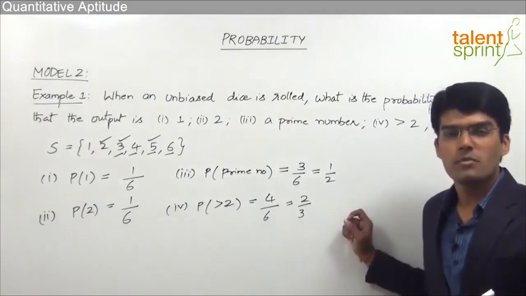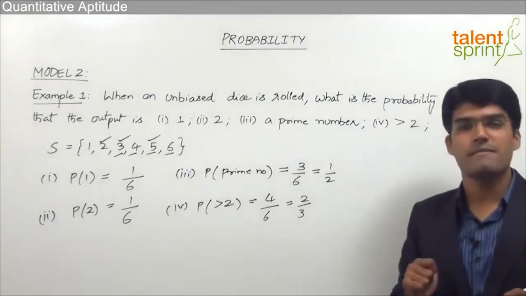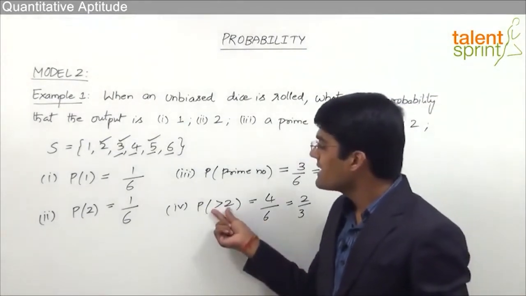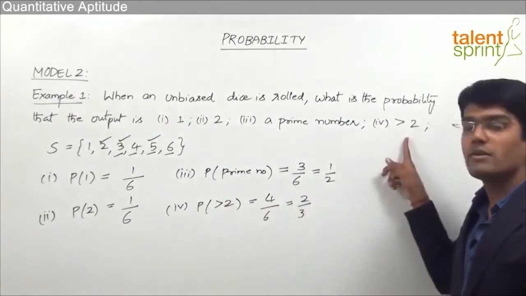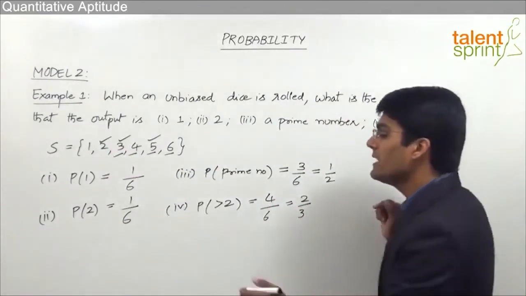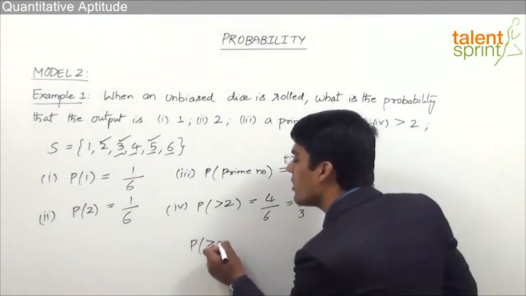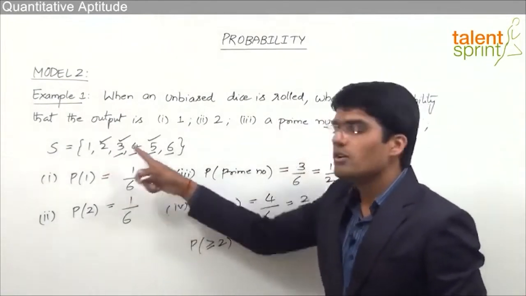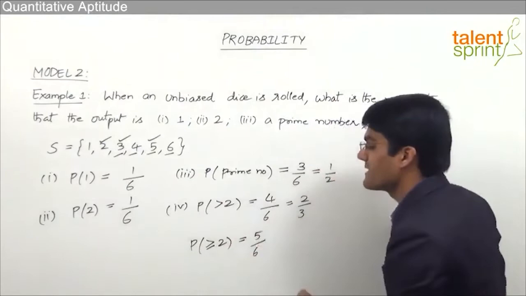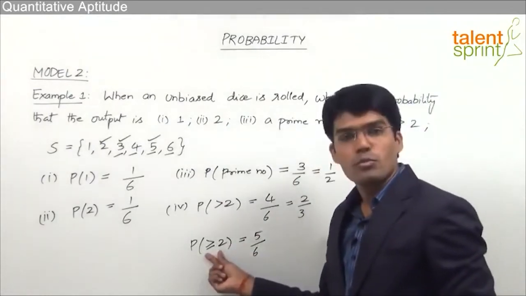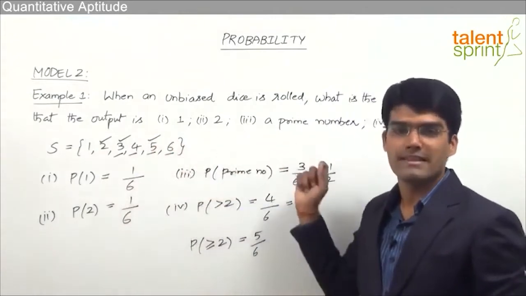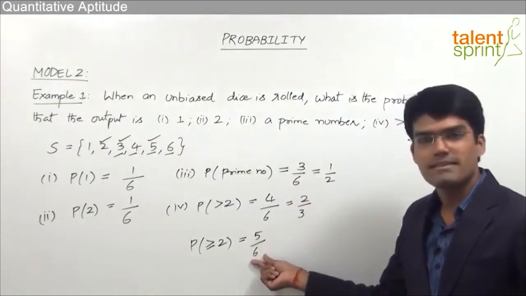And the point that needs to be observed here is we have to be very specific while solving questions related to probability. Here the question clearly says that the output has to be greater than 2. So we cannot take 2 as a favorable outcome. Only when the question is about output greater than or equal to 2, then we can take 2 as a favorable output. So in this case, the answer should be taken as 5 by 6. That is nothing but probability of getting an output greater than or equal to 2. It can be 2 or 3, 4, 5 or 6. That is total 5 out of 6.